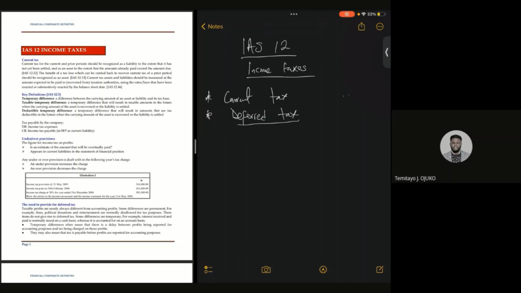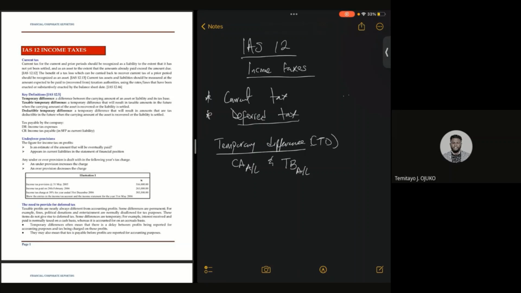So, like I said, I'm going to start with the terminology. And the first thing I'll be looking at is what is temporary difference. Allow me to put the abbreviation TD, so that when I say TD, you understand that that's temporary difference. So the first thing is, what's temporary difference? What leads to temporary difference? Now, temporary difference is the difference between the carrying amount of an asset or a liability and the tax base of an asset or liability.